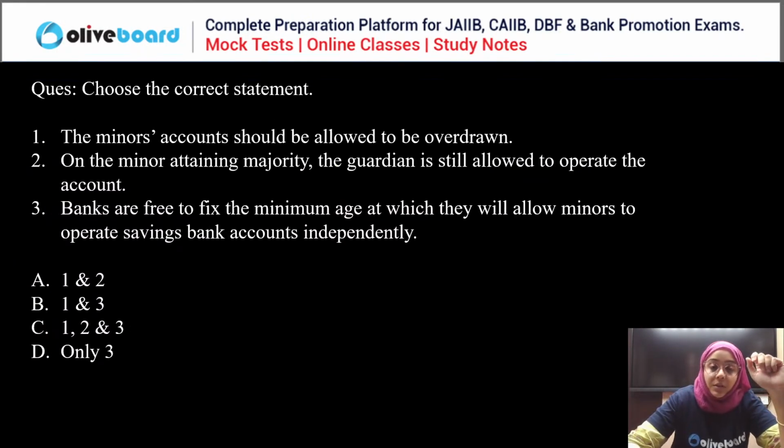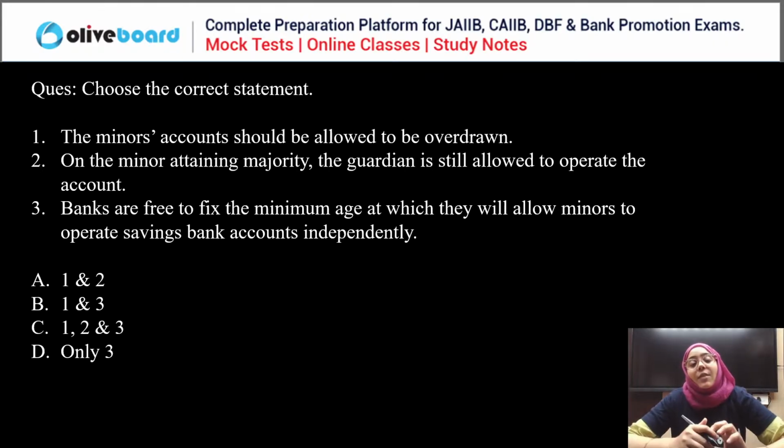Okay, good. Next, choose the correct statement here. The minor's account should be allowed to be overdrawn. On the minor attaining maturity, the guardian is still allowed to operate the account. Banks are free to fix the minimum age at which they allow the minor to operate the savings bank account independently. So now you have to answer, everyone. Please answer this question. Very simple, easy.